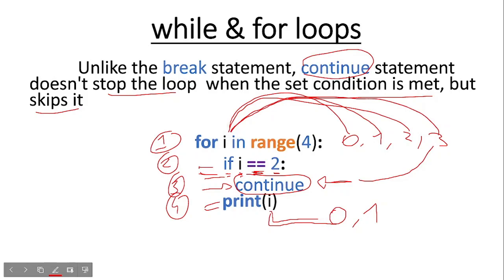It will go to the if statement. The if statement will ask Python if i equals 2. It does not. The continue statement will be skipped. It will go directly to the print function, and the print function will display an integer of 3. So that's the difference between the break and continue statement in Python when incorporated in the for loop.